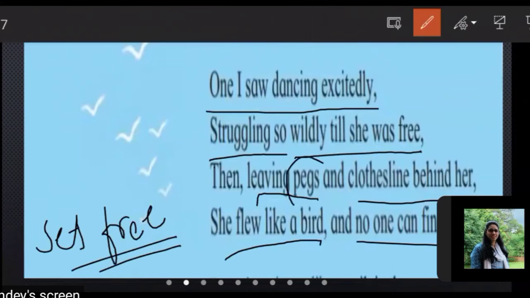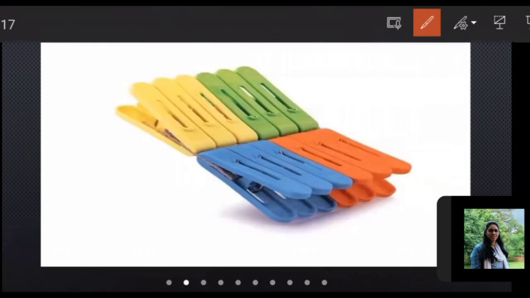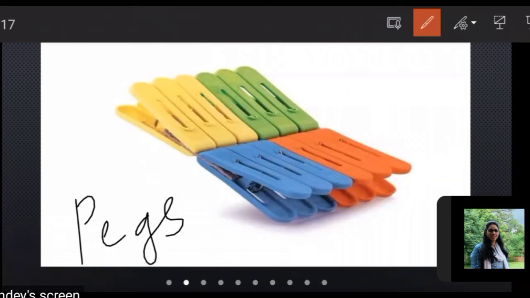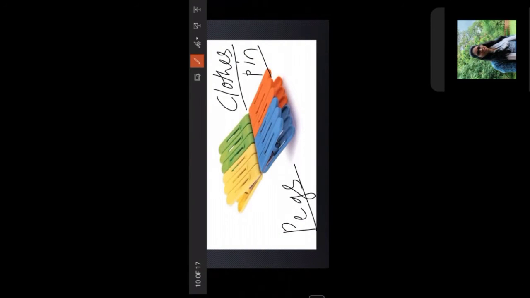So leaving the pegs means what? Can you see this one? We all use this. This is called a peg. We also call it a clothespin in the local language. We don't know the particular term, so we use clothespin, but it is called a peg.